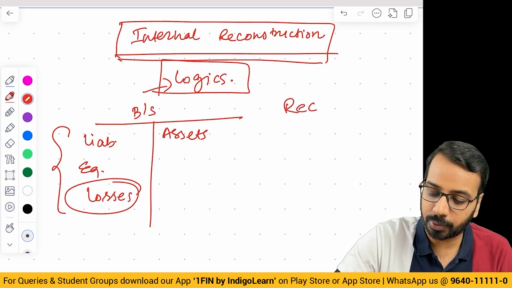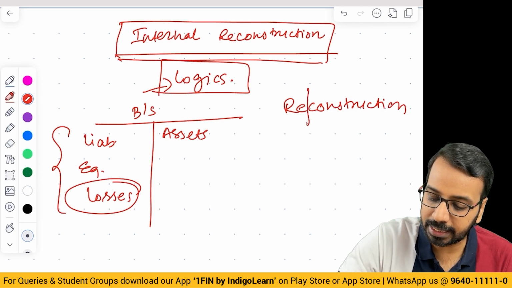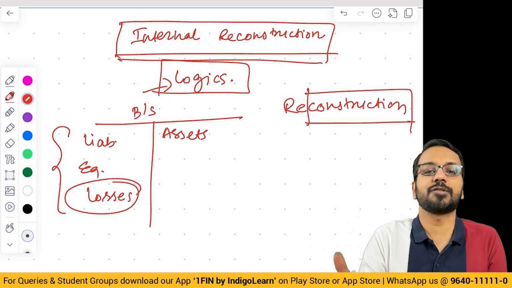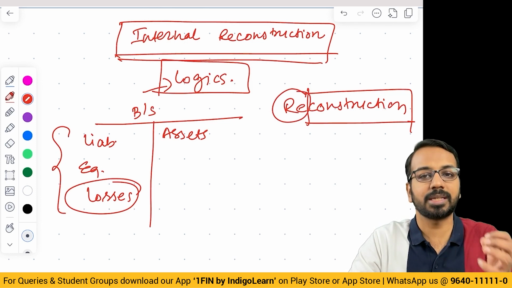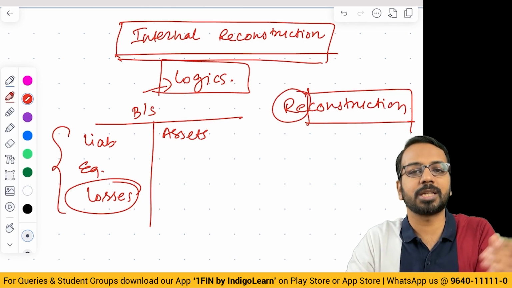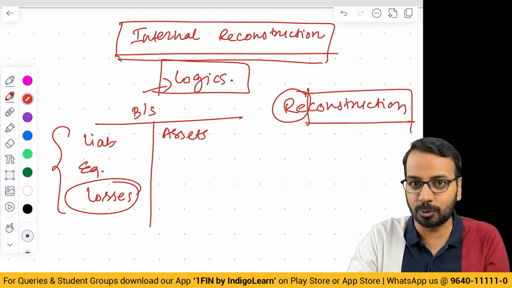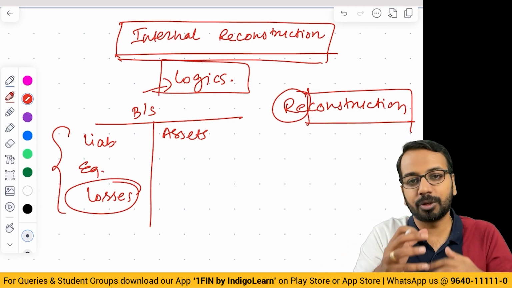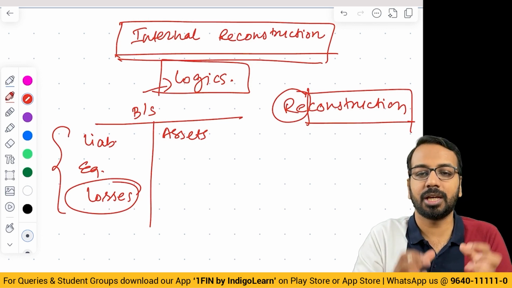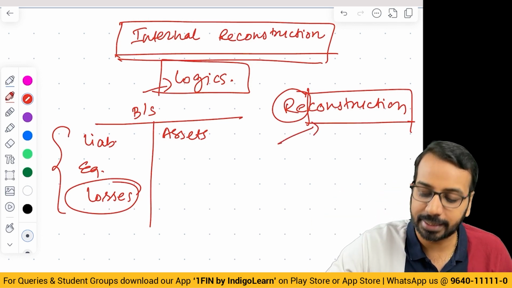And the question of reconstruction basically means we are reconstructing. See, construction is fresh construction. We are building a company afresh. When we say reconstruction, it is basically like our house has become old. There are some problems in the house. There are some seepage issues. There are some other issues. So what do we do? We try to do some kind of reconstruction activity. We try to break down something, add new things. That is what is called reconstruction.